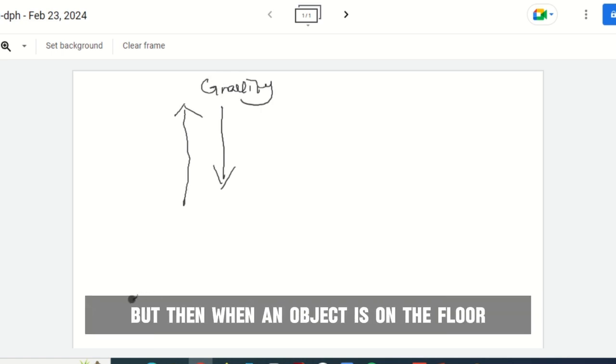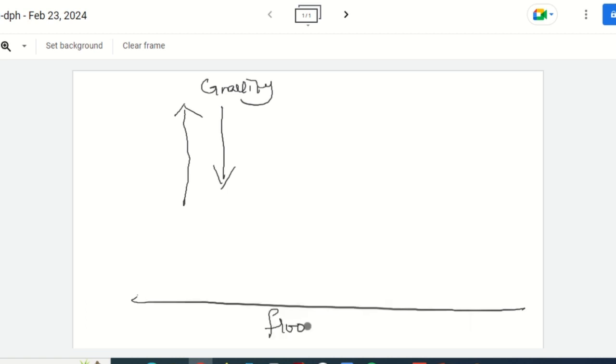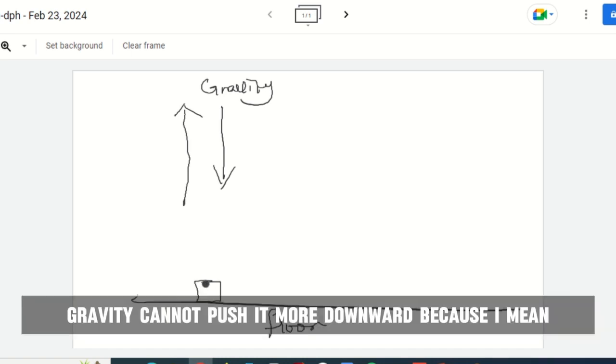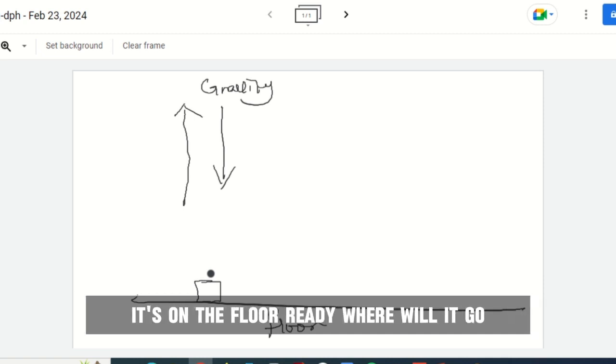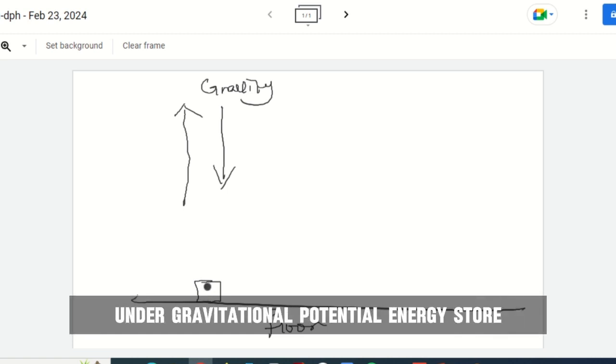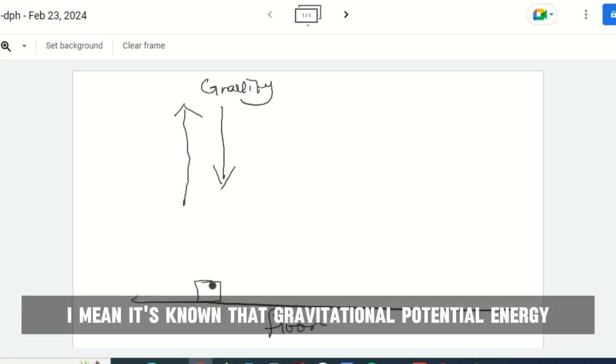But when an object is on the floor, let's say this is the floor, when an object is here, gravity cannot push it more downward because it's on the floor already. Where will it go? So this object is not yet under gravitational potential energy store.